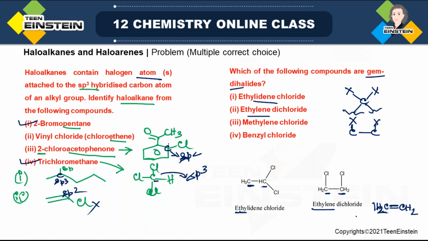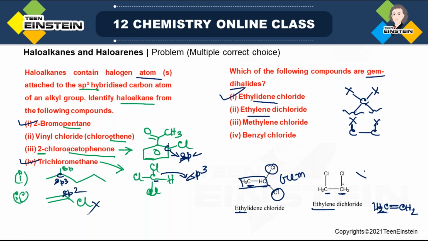So that is why the name is generated from the structure ethylene, ethylene dichloride. But ethylidene chloride is something different. First you have to draw this 2 carbon chain, and then single carbon is containing 2 halogen. Fine. So the first one is obviously gem dihalide, but not the second one.